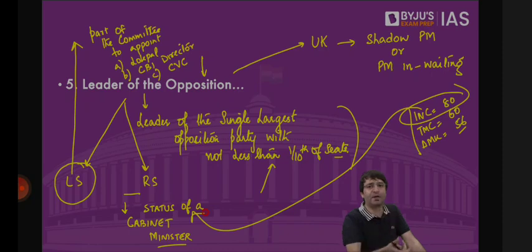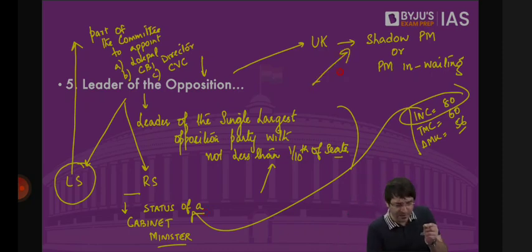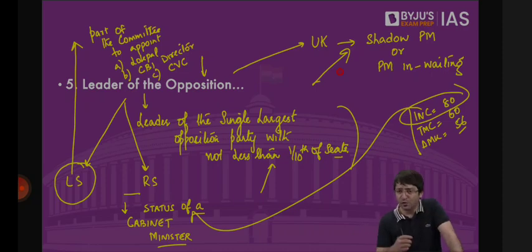In the UK we call him shadow prime minister or prime minister in waiting. What does that mean? If the prime minister loses his majority in Lok Sabha, that means does not have the simple majority in Lok Sabha now, who is going to be appointed next by the president as the prime minister? Who is going to be given the next opportunity to form the government? That is the leader of the opposition. And that is why we call him in UK a shadow prime minister or prime minister in waiting.